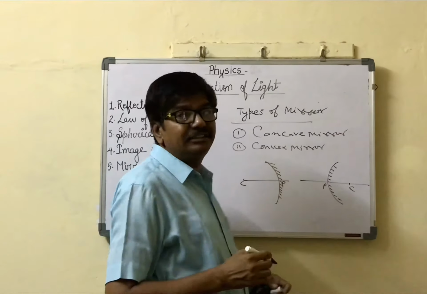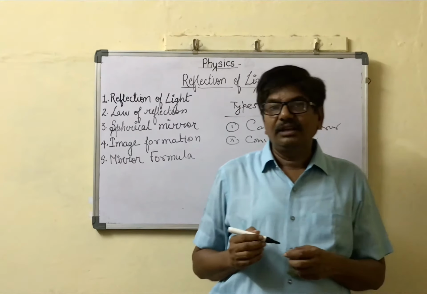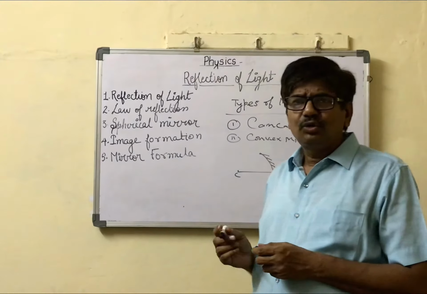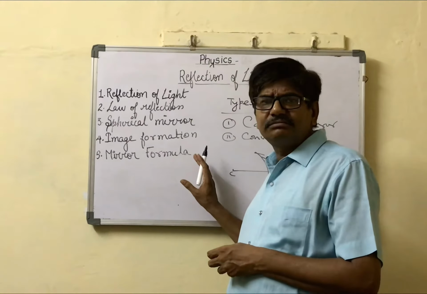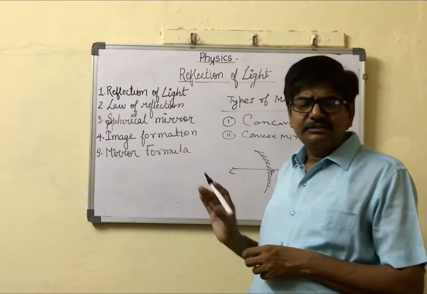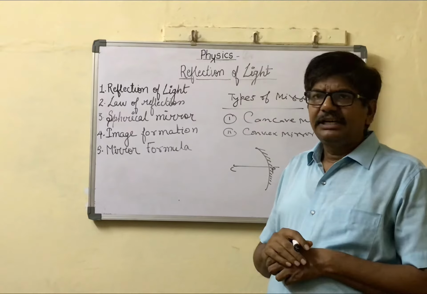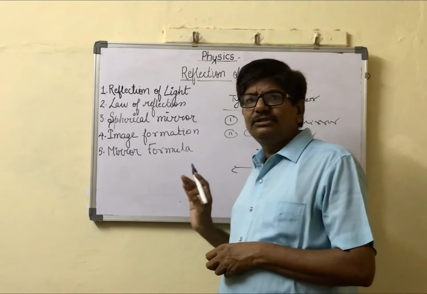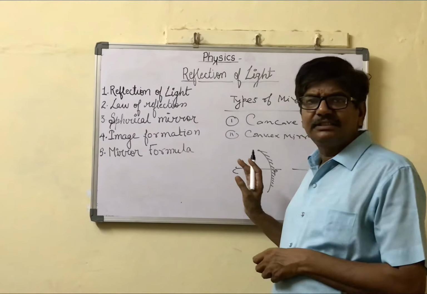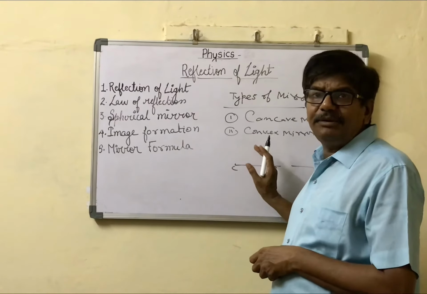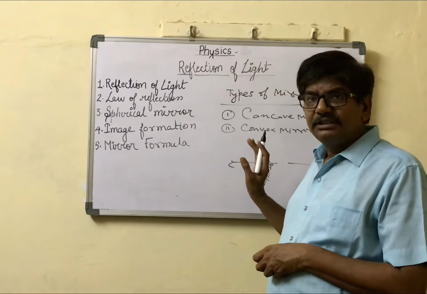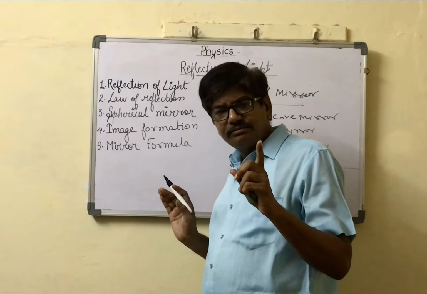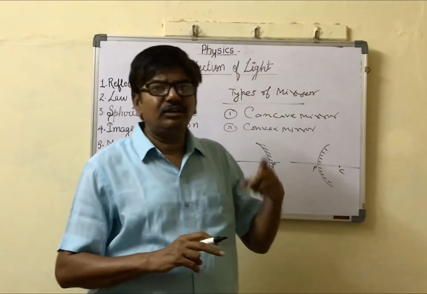Now, a concave mirror is one whose reflecting surface is toward the center of the sphere of which the mirror is a part, and a convex mirror is one whose reflecting surface is away from the center of the sphere. Is it clear? So there are two types of mirror, concave and convex.